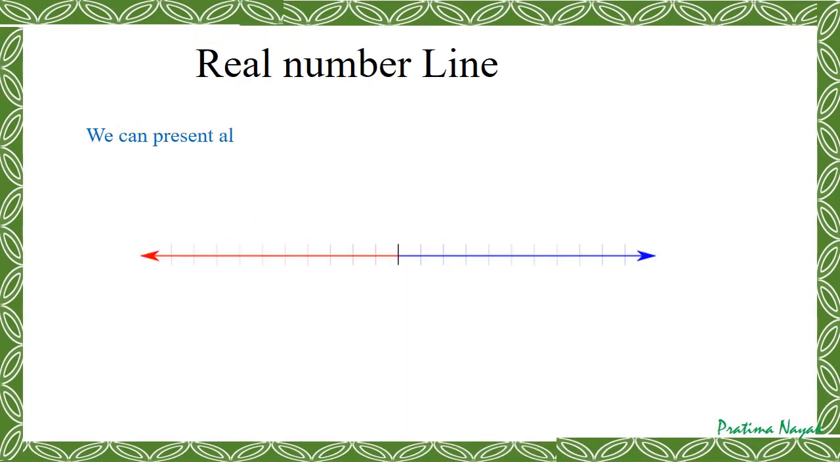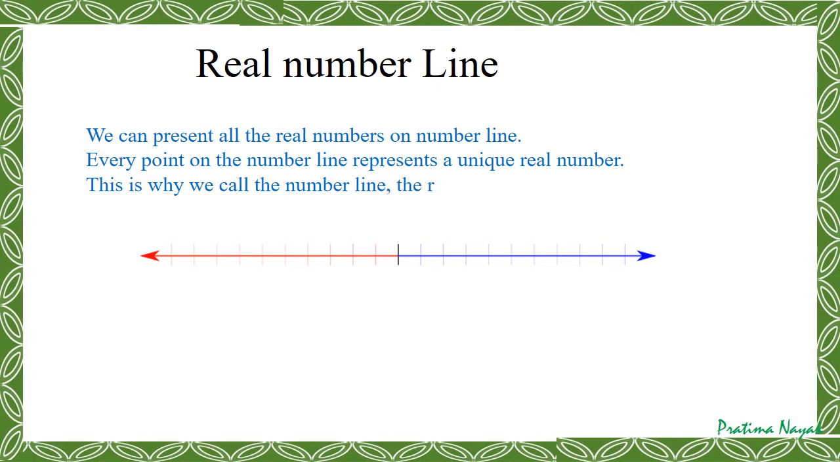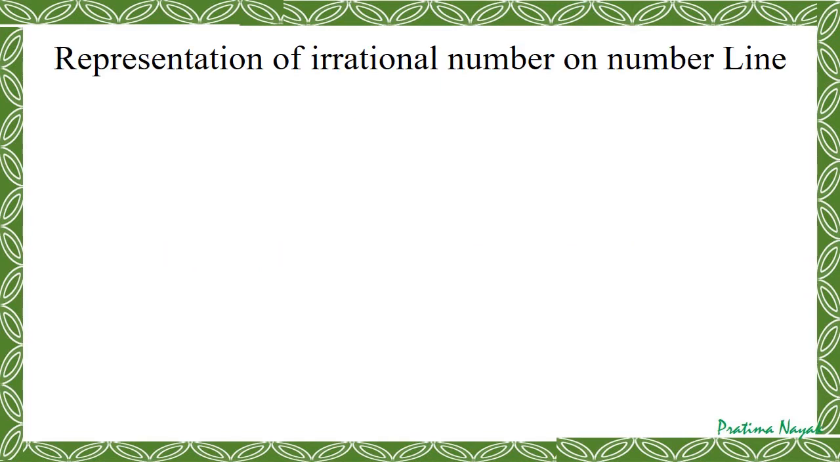We can present both rational number and irrational number, or real numbers, on the number line. Every point on the number line represents a unique real number. That's why we call the number line the real number line. So when irrational numbers can be presented on the number line, let us learn how to do it.